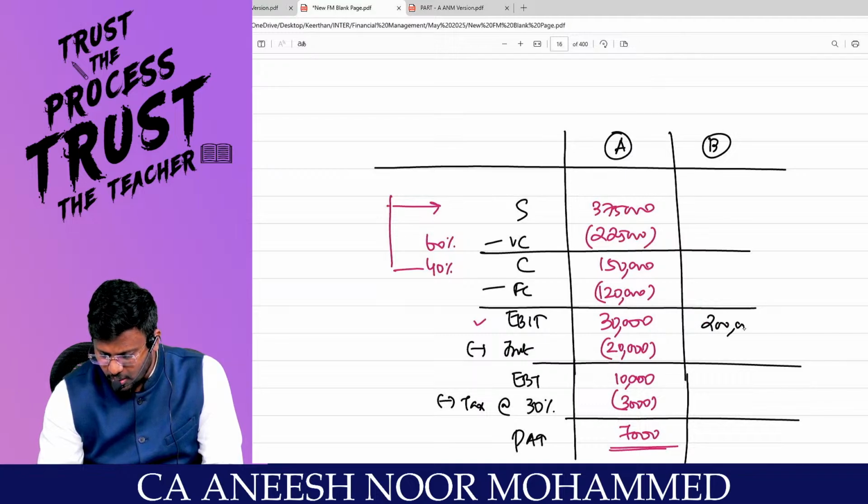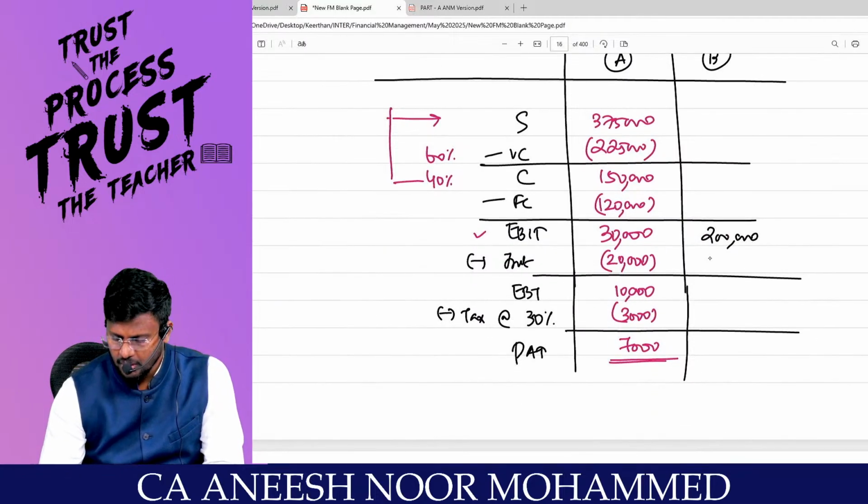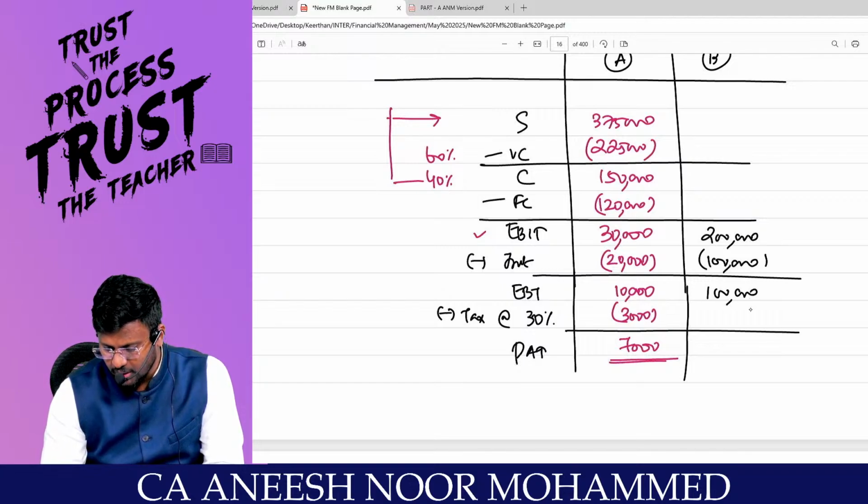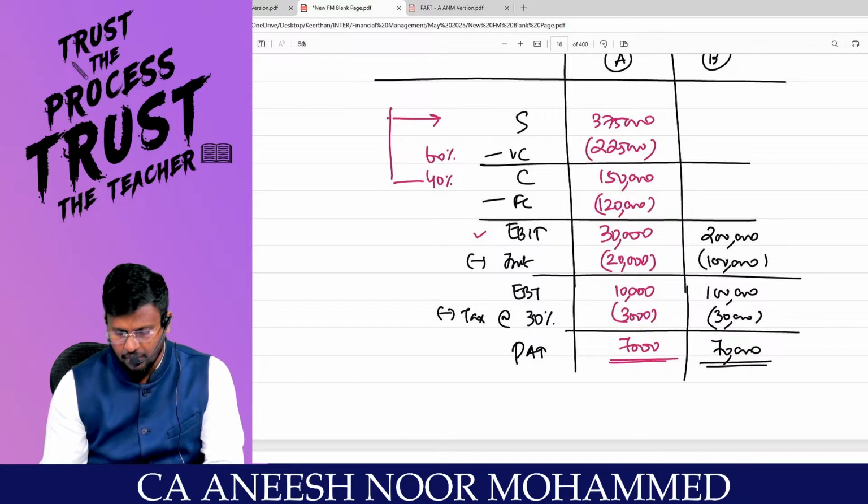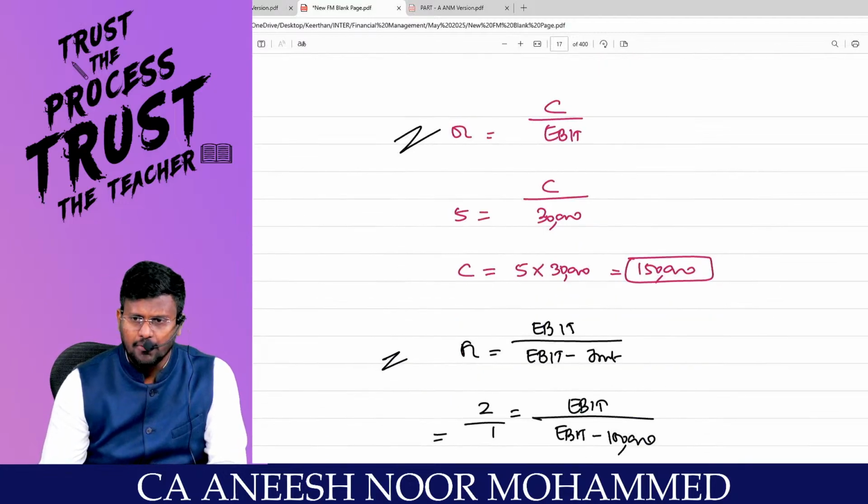So I can fill here, EBIT as how much lakh? 2 lakh. Interest already given in the question, 1 lakh. From 2 lakh, if 1 lakh goes, 1 lakh is the earnings before tax. From that 30,000 tax, you will be getting 70,000 as PAT. Comfortable? Now I am having operating leverage, right, sir?